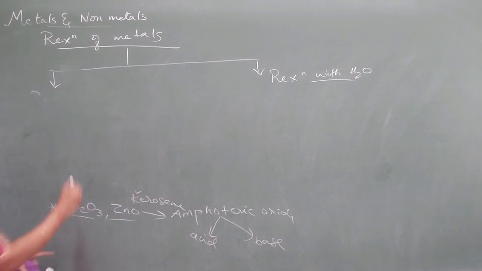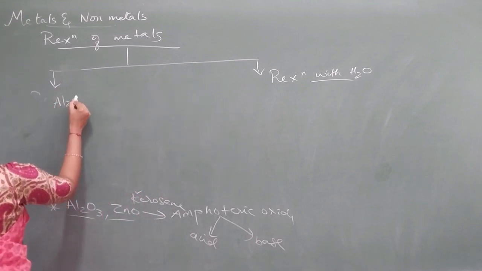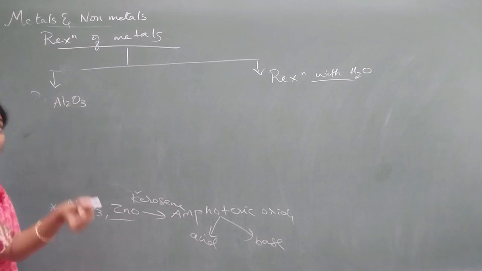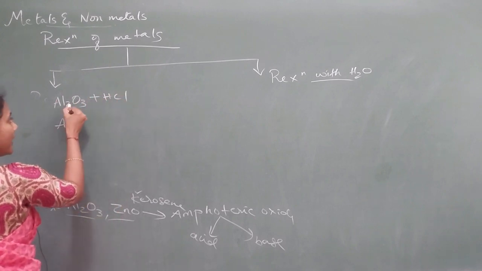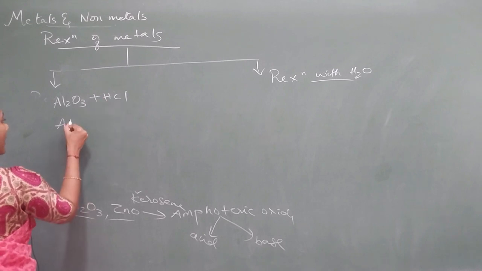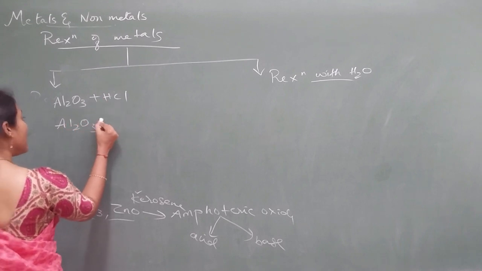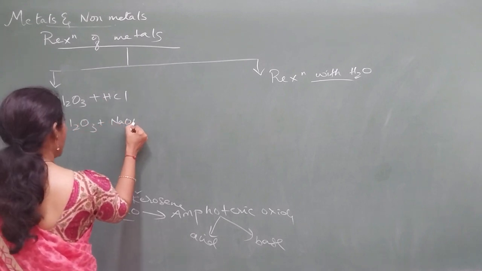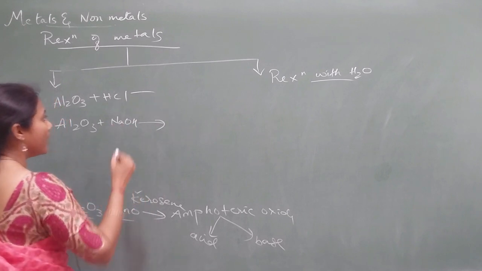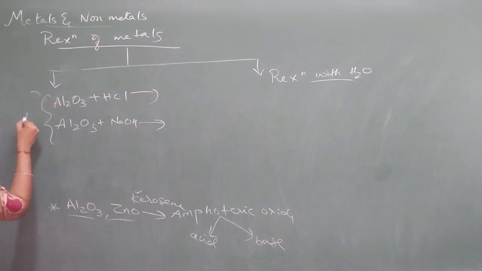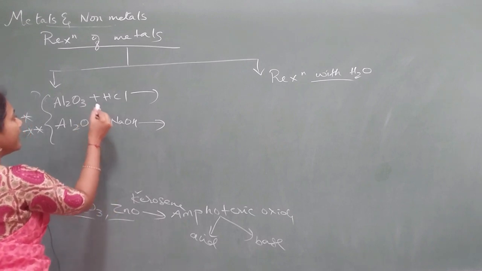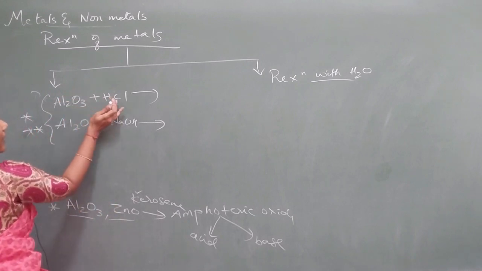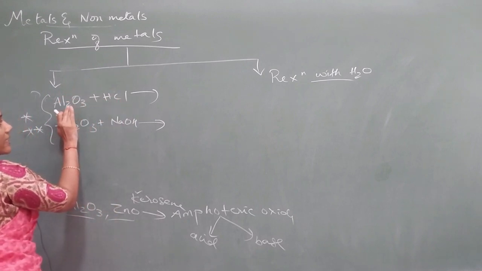Now they'll ask you how this amphoteric oxide, aluminum oxide, reacts with HCl. It should react with acid, that is HCl, and it should also react with a base. If I take NaOH as an example, what products? These chemical equations are very, very important. So what do you get? In the presence of HCl, this fellow is acting as a base.